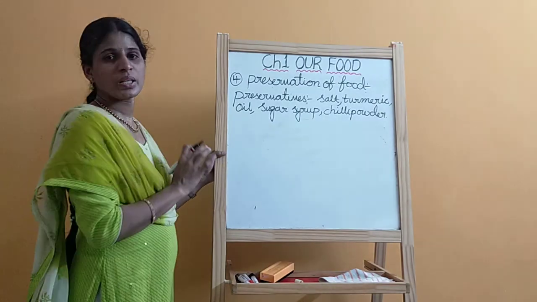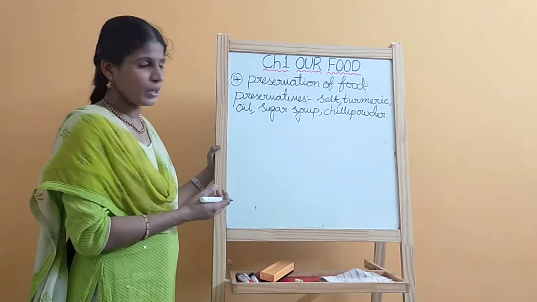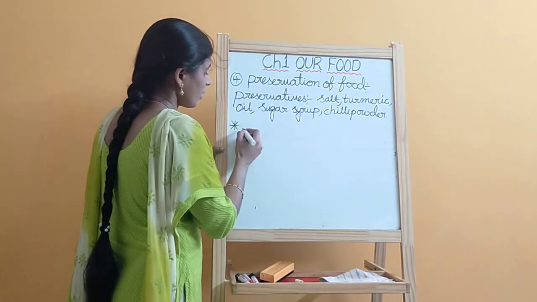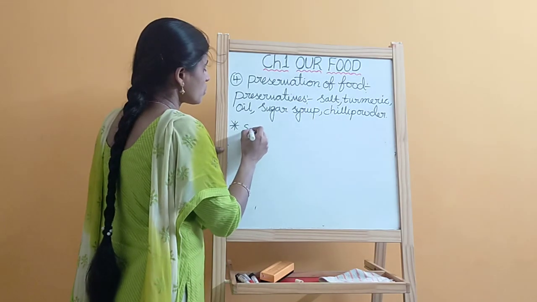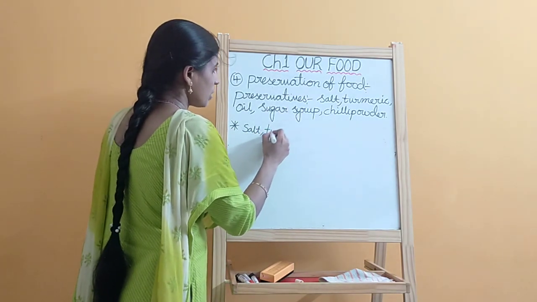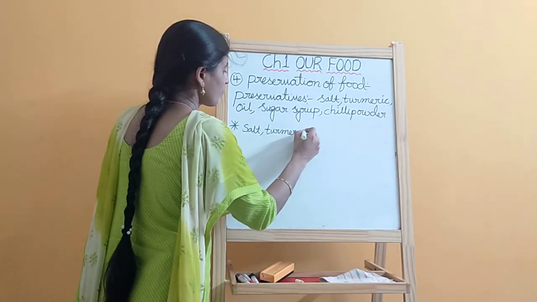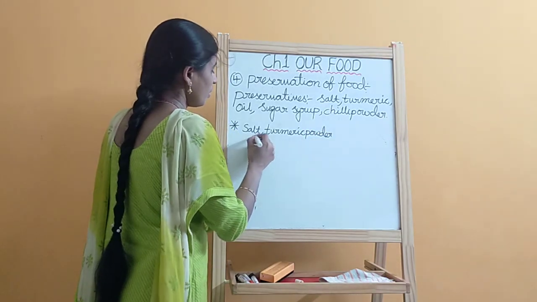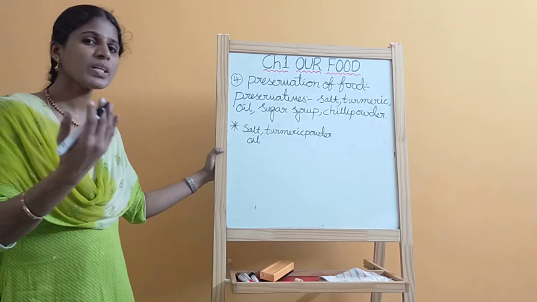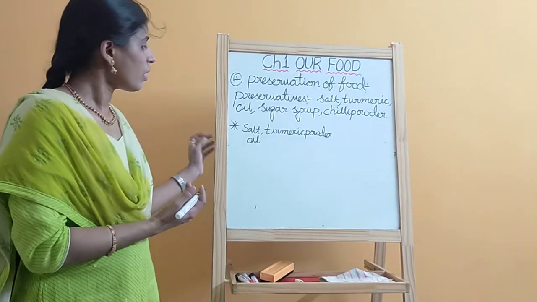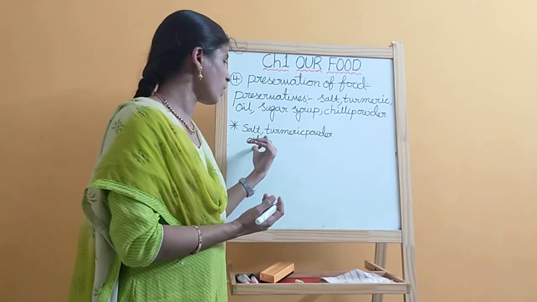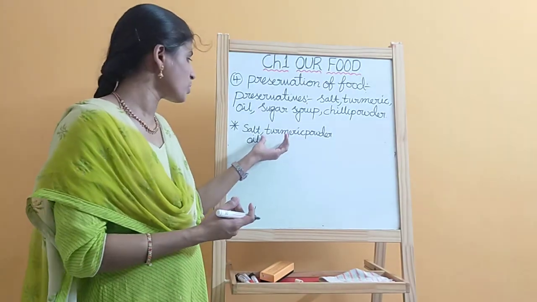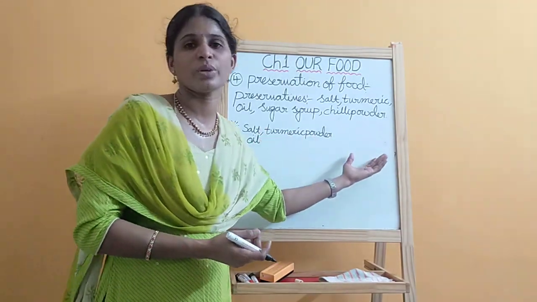With the help of preservatives, we are preserving food items. Like some of the methods, with the help of salt, turmeric powder and oil, we are preserving some food items. Like what we are using: salt, turmeric powder, oil. With the preparation of pickles, we are using these preservatives and we are storing the food item.